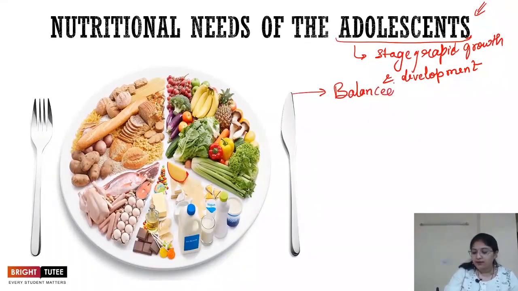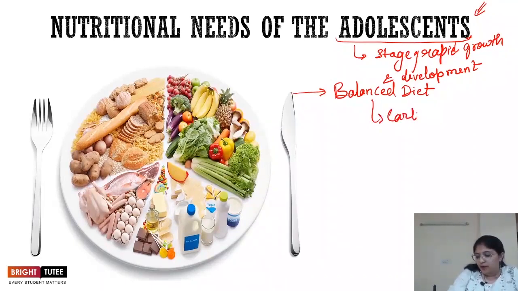Balanced diet is very important in this stage, because at this stage the body needs all the nutrients. We know that there are various nutrients that help in the growth of the body in various ways. Like we have carbohydrates, protein, vitamins, minerals, roughage. All of these things are important for our growth, right? So when we are saying a balanced diet, what does it include?